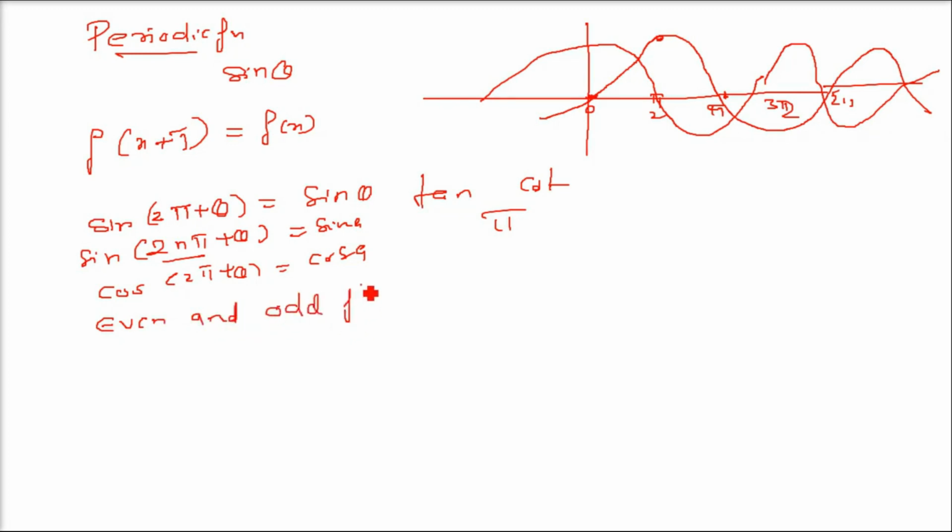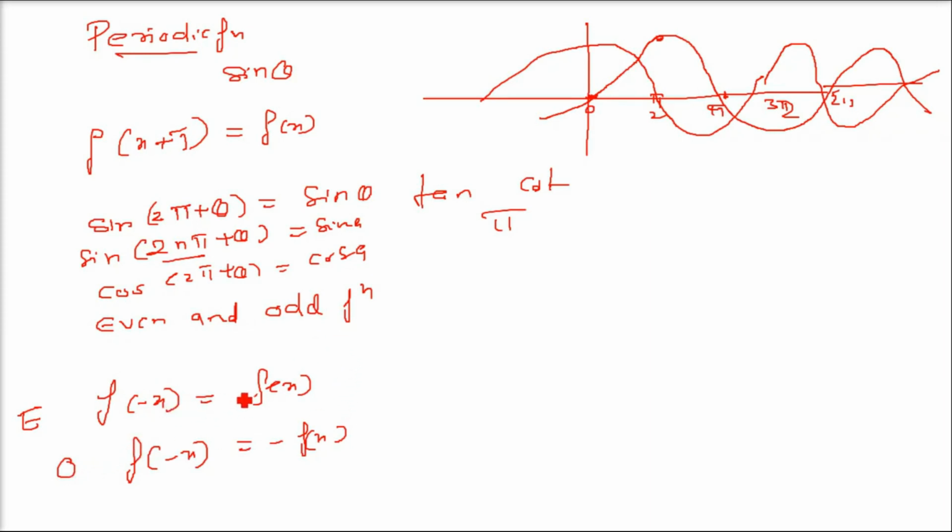One more thing is there, which is even and odd functions. Say if you have f of x and you put a minus x here and you ultimately get f of x, this is an even function. If you put f of minus x, that means you put minus in all the places of x, and if you get minus f of x, that is, the function is there but you get a minus sign in front, this will be an odd function. I'll tell you how.